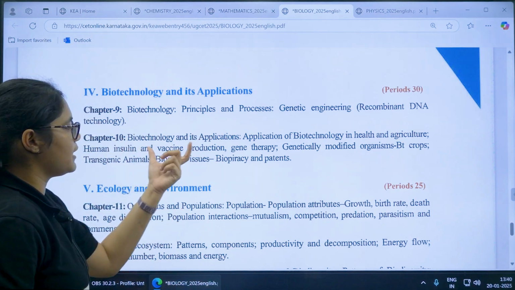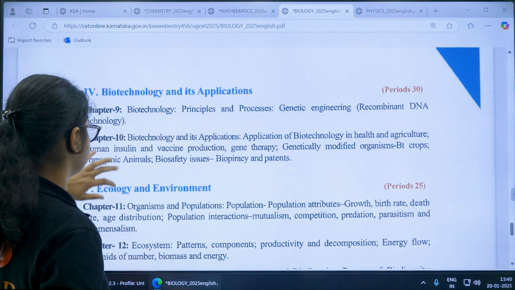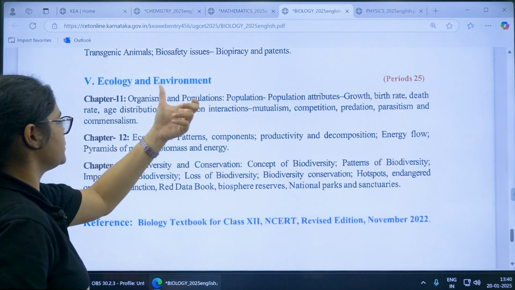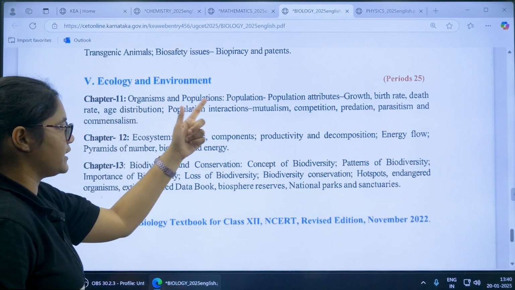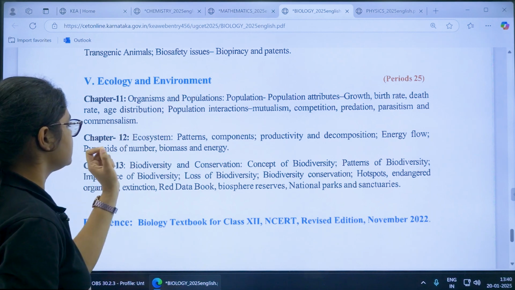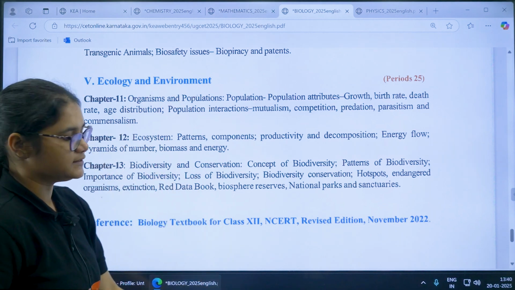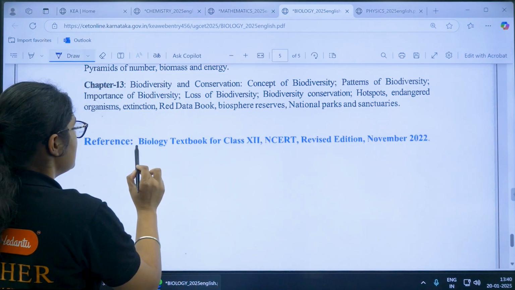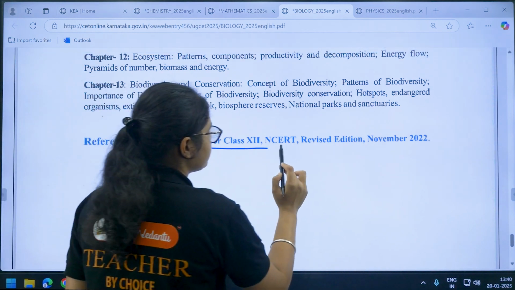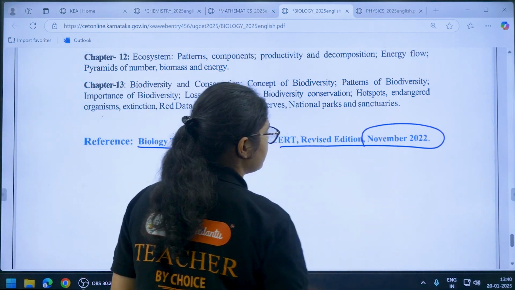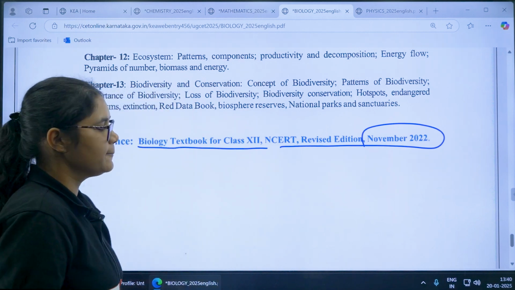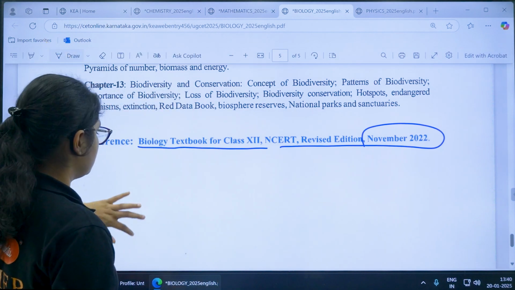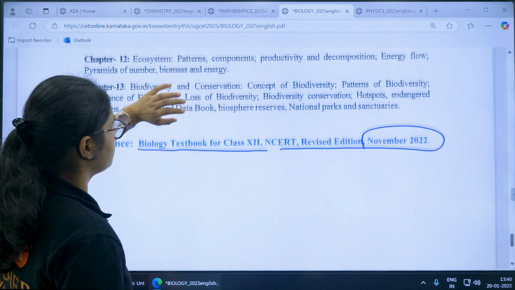Then chapter number 10, biotechnology and its applications. Next, unit 5, ecology and environment, chapter number 11, organisms and population, ecosystem, and biodiversity and conservation. Now here also you should see what book is recommended: the biology textbook for class 12, NCERT revised edition of November 2022. Okay, so that is your bio syllabus.